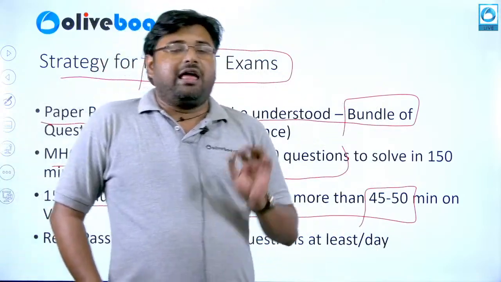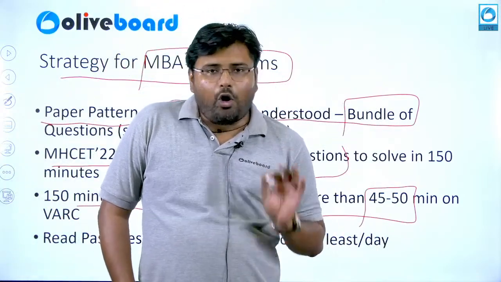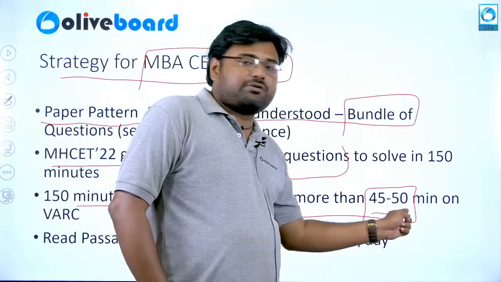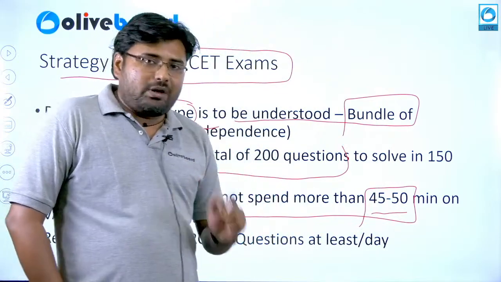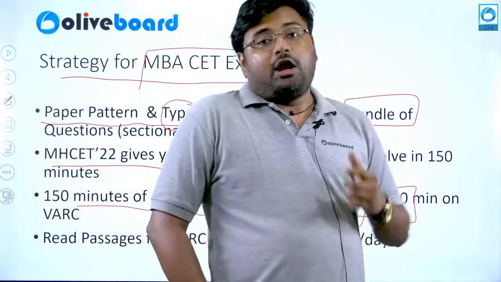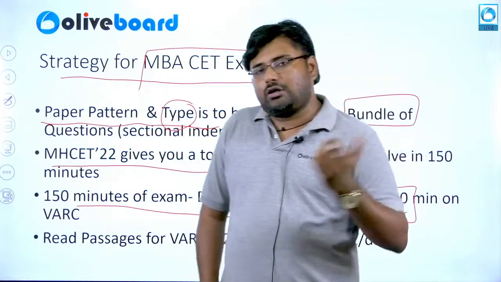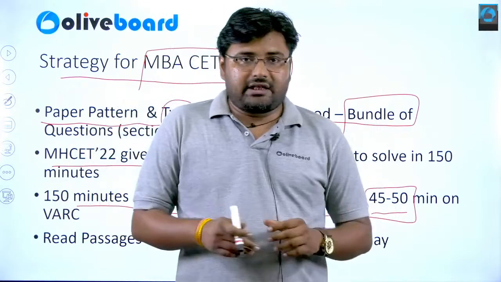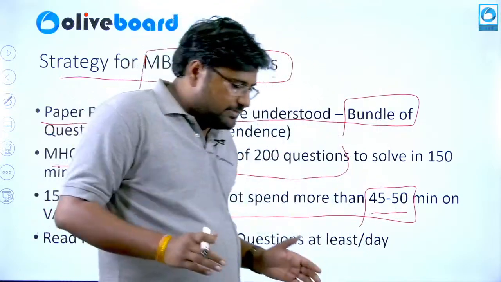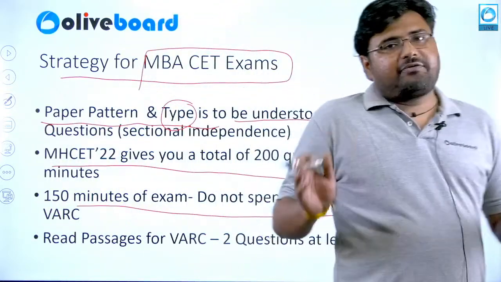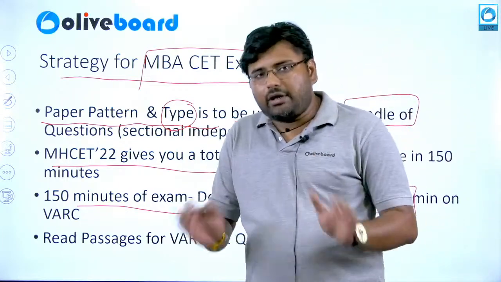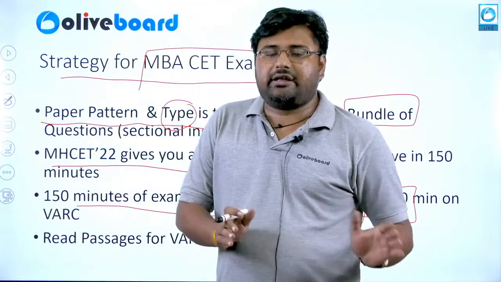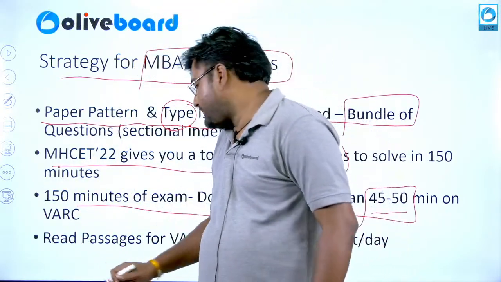This has been the core issue with all the MBA CET aspirants, that they spend close to 50 to 60 minutes on the VARC section, which in turn makes them unable to complete the quant or the logical reasoning section, and they are not able to scale their percentile. So it is advisable that close to 35 to 40 minutes are spent only on the VARC section. Apart from that, not a single minute here or there should be spent on the VARC section.